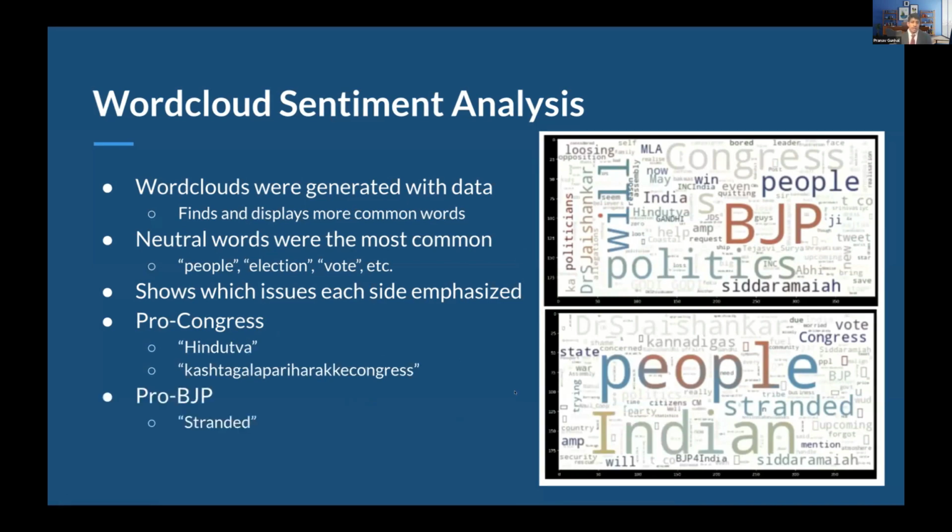When you look at the pro-BJP side, you can see words like stranded and Dr. Jaishankar. Dr. Jaishankar is a prominent leader in the party, and stranded refers to a specific political issue that occurred prior to the election. So we can look at what policies and what specific events these parties are focusing on with regards to the election.